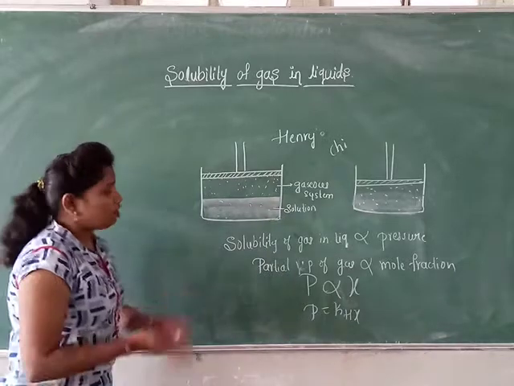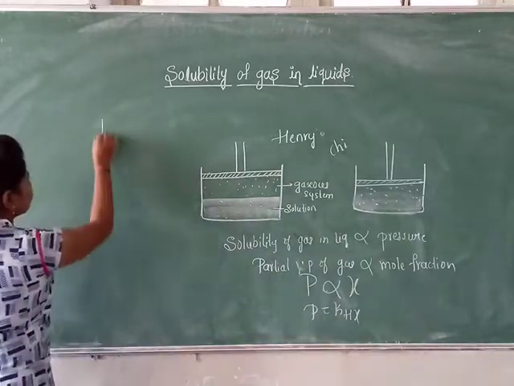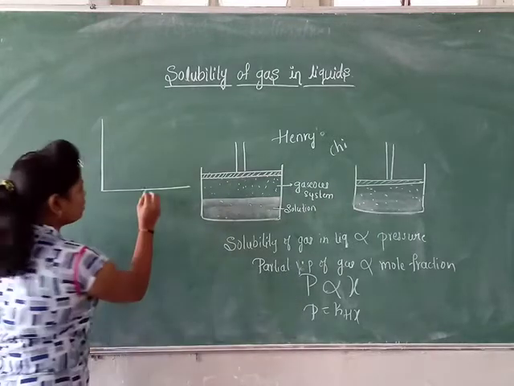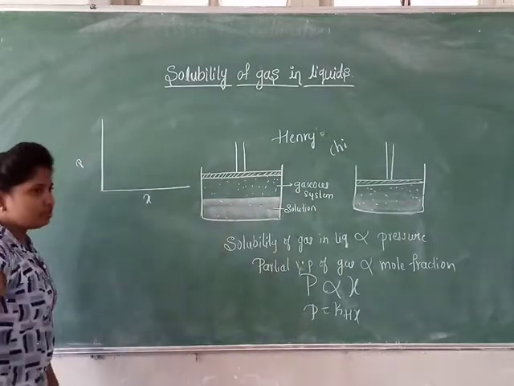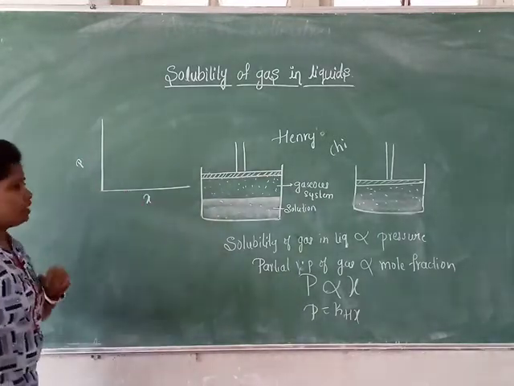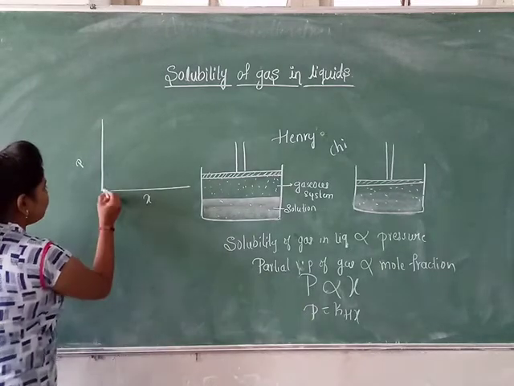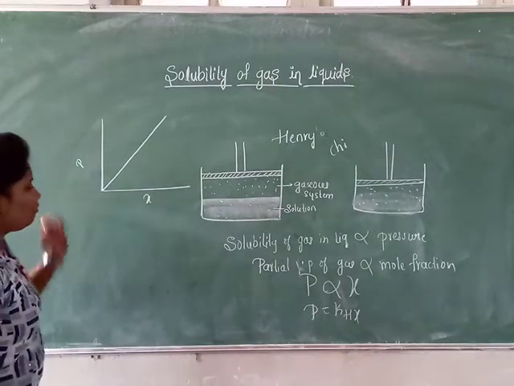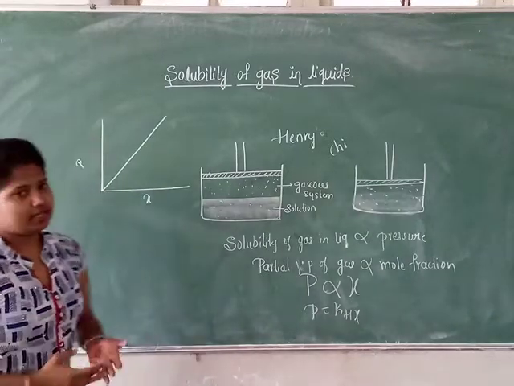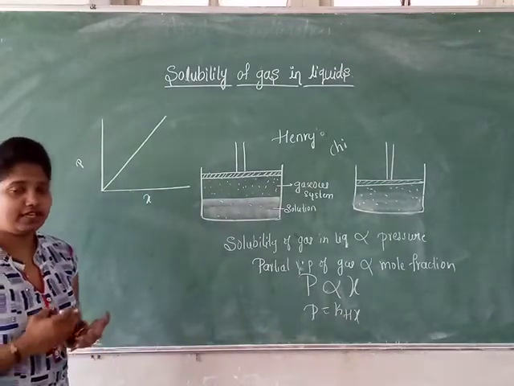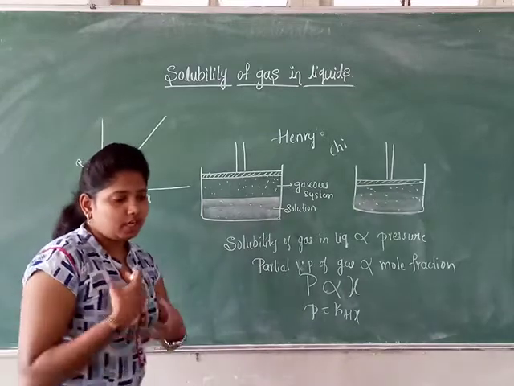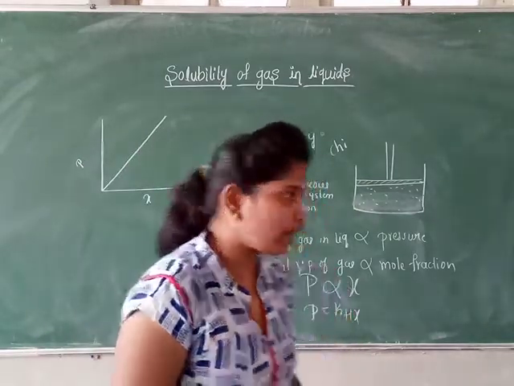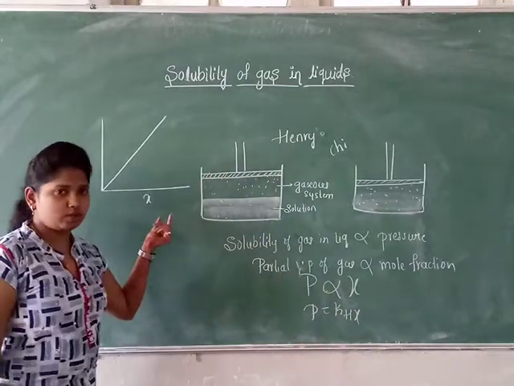Now, he plotted the graph between partial vapor pressure and mole fraction. He observed that this graph gives a straight line from the origin. It means that when the pressure of the gas in the liquid increases, then automatically the mole fraction of a gas in a liquid also increases.